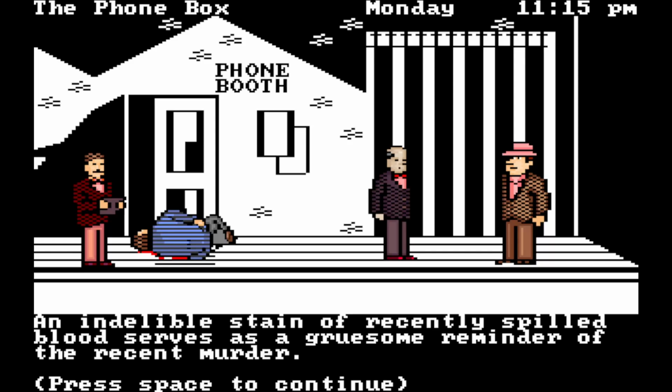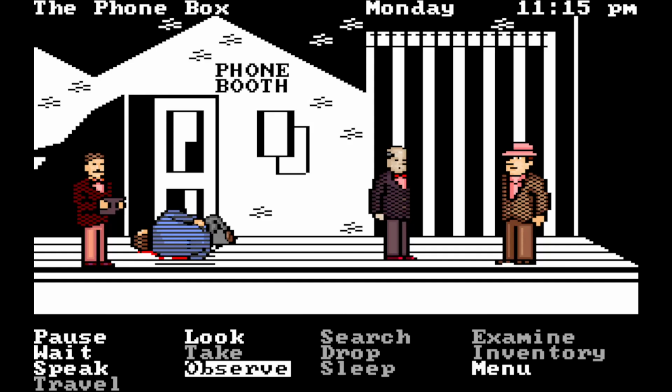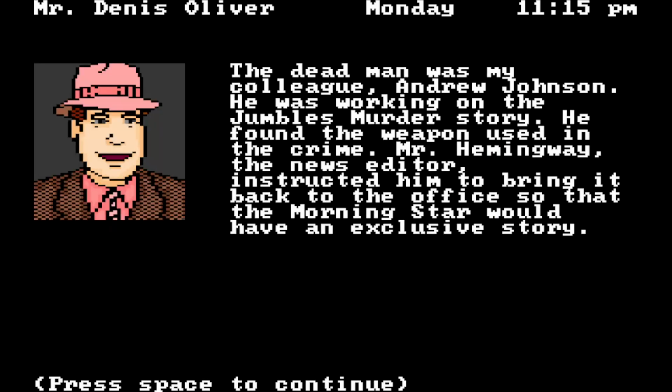An indelible stain of recently spilled blood serves as a gruesome reminder of the recent murder. The dead man was my colleague, Andrew Johnson. He was working on the Jumbles murder story. He found the weapon used in the crime. Mr. Hemingway, the news editor, instructed him to bring it back to the office so that the Morning Star would have an exclusive story.